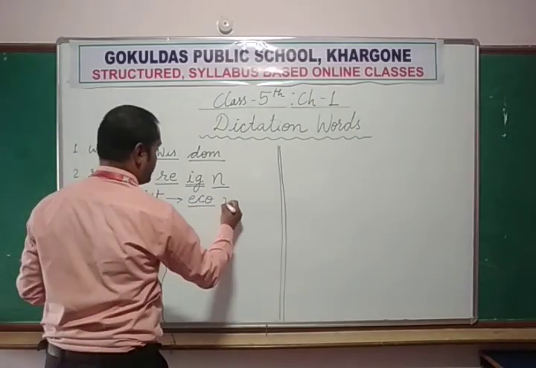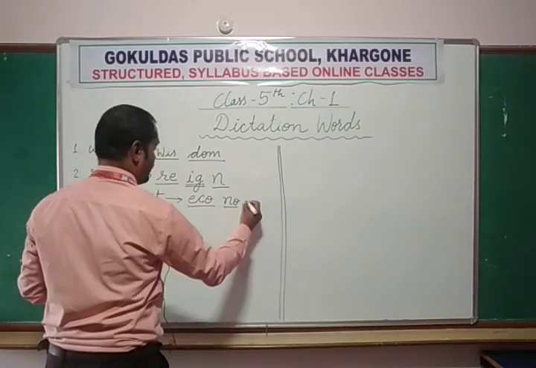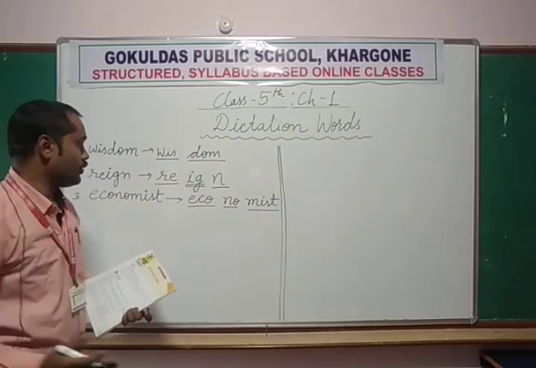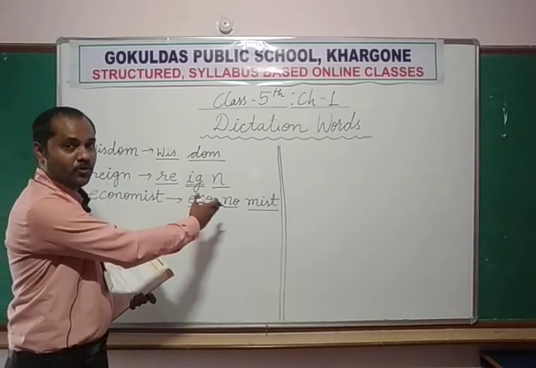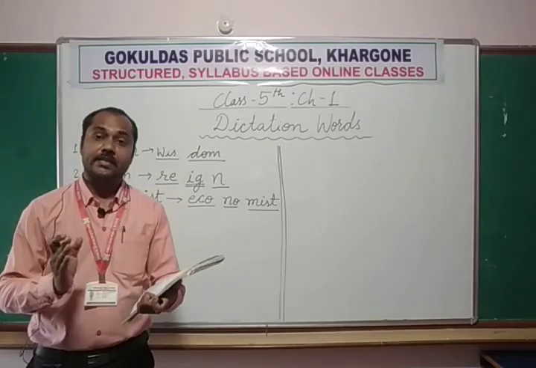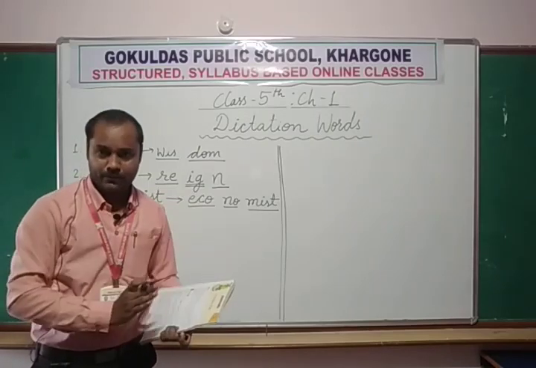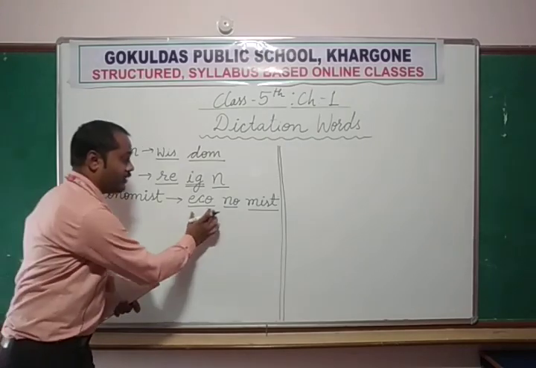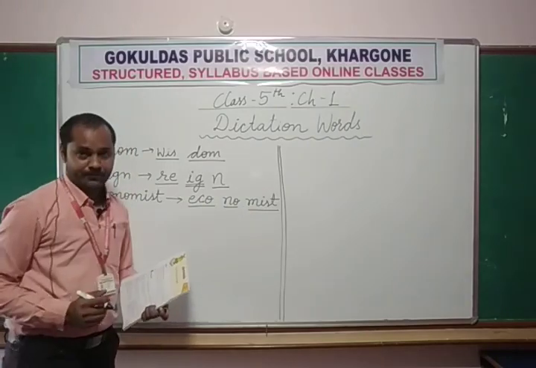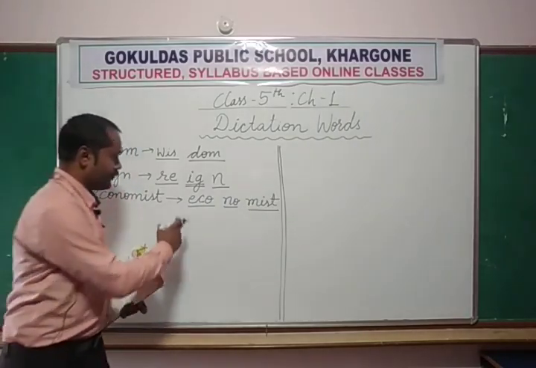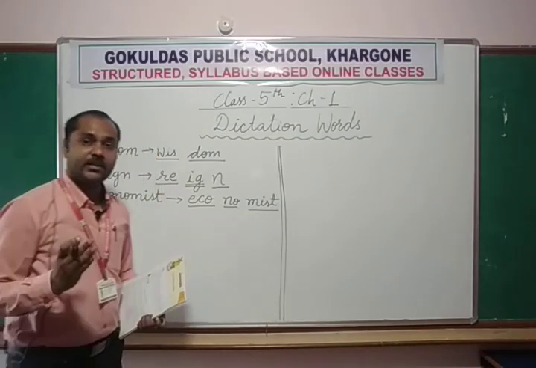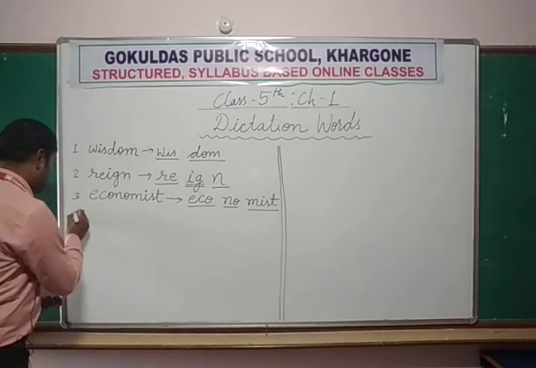Then the second part is no. Then M-I-S-T, mist. So how do we pronounce this word? Eco, no, mist. These types of long spellings you can learn easily by dividing these words into small syllables. These parts are called syllables. How many syllables are there? There are 3 syllables in this word. Eco, no, mist. Economist.